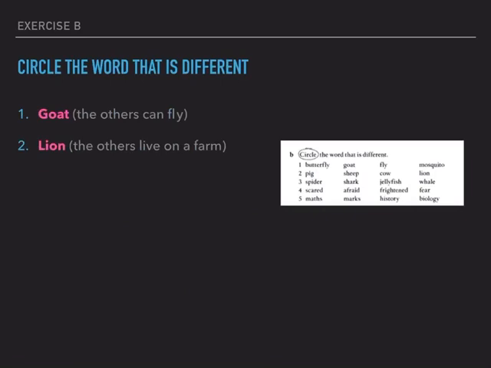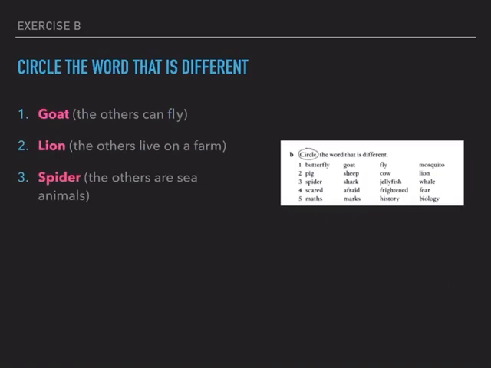Number 4, we have scared, afraid, frightened and fear. Now, did you get this one? This one's a difficult one. The word which is different is fear, because the others are adjectives, no? I'm scared, I'm afraid, I'm frightened, no? But fear can be a verb, to fear, no? Or a noun, I feel fear, but it is not an adjective.